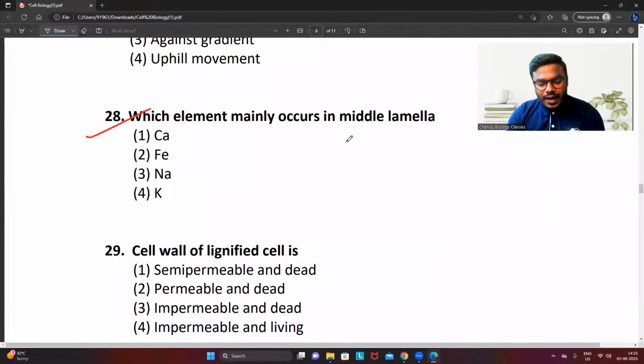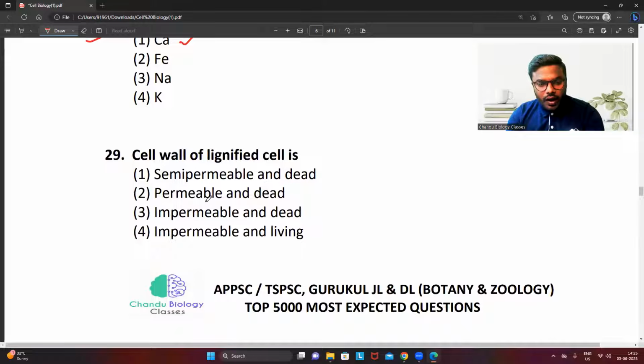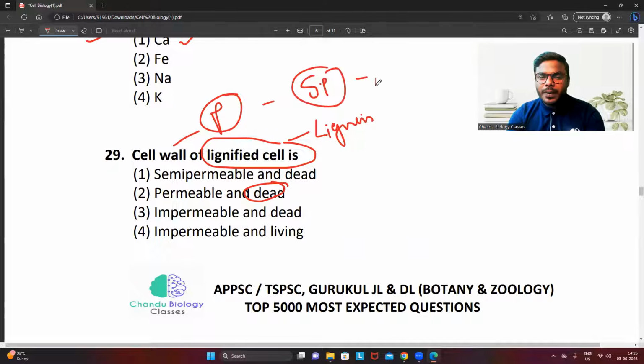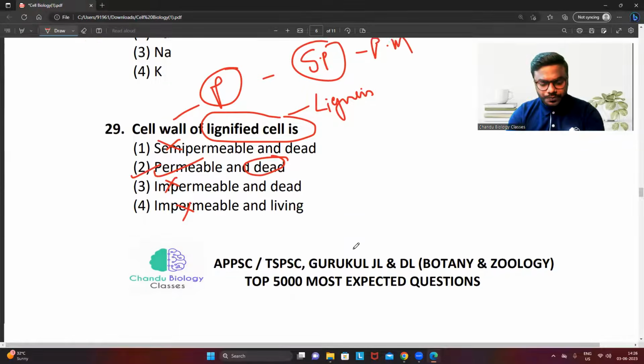Which element mainly occurs in the middle lamella, which is calcium? Of course, calcium pectate. Cell wall is lignified. The cell wall of a lignified cell has lignin. It's a kind of dead component. And friends, you know, right? The cell wall is permeable. Which is selectively permeable? Selectively permeable is the plasma membrane. So it is not semi-permeable. It is not impermeable. It is permeable and dead. Very direct question. Answer is 2.